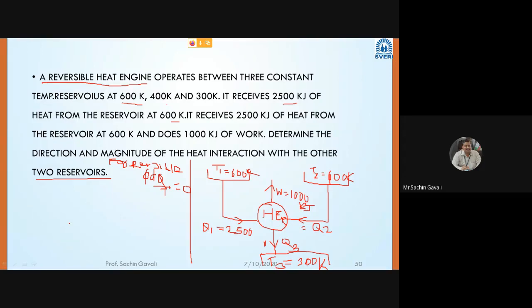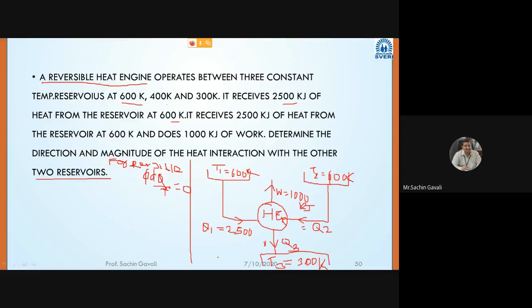What will be the equation? Who can tell? Whatever the schematic we have assumed, according to that, what will be our equation?